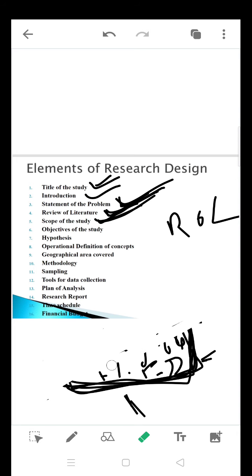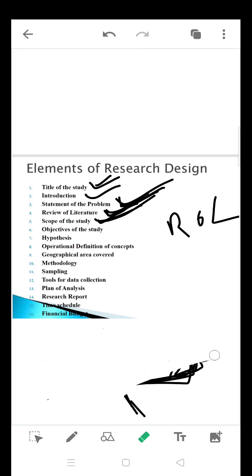Okay, next one is objectives of the study. For the objectives of the study, you need to be very specific here. The purpose of the study, of course, is to identify customer satisfaction. So we will have sub-objectives here: how customers are happy with purchasing handicraft products, to study the customer preferences in purchasing handicraft products.